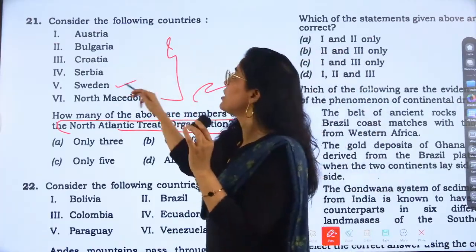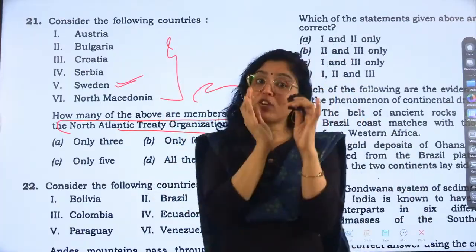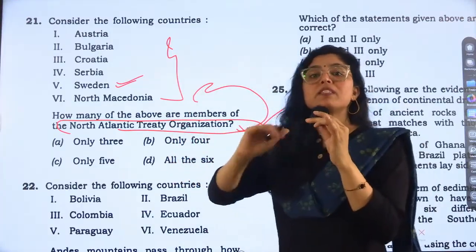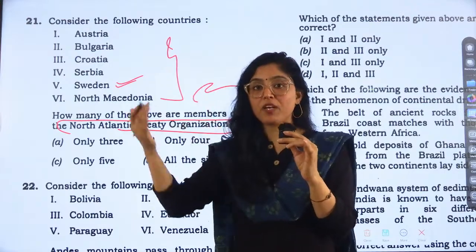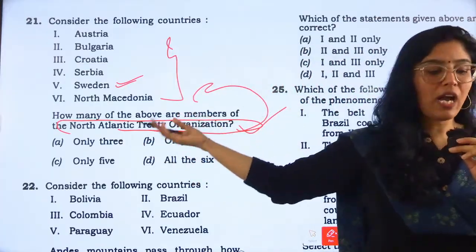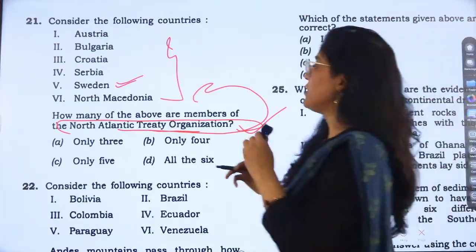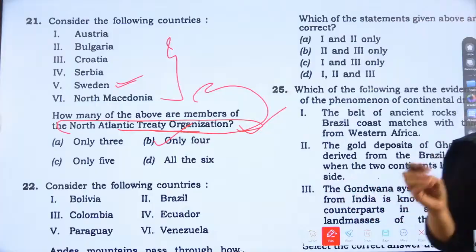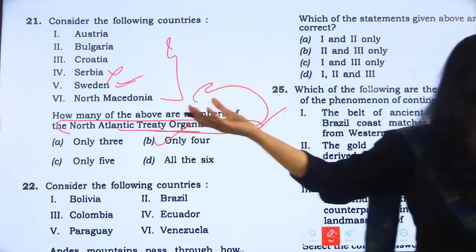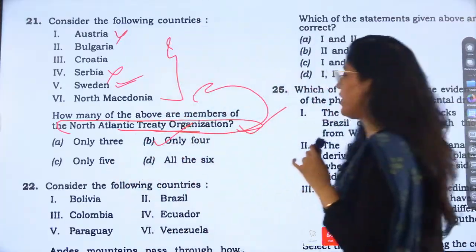Why did this question come? Because there were new members added to NATO, like Sweden, right? So because of that, it became very important, and we should follow current affairs like this. Whenever any member is getting added to any organization, we should keep this in mind. So who are not the members of NATO? The answer is only 4, option B. Serbia is not a member and Austria is not a member. Correct? So only 4 is the answer.